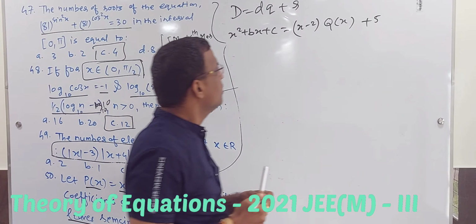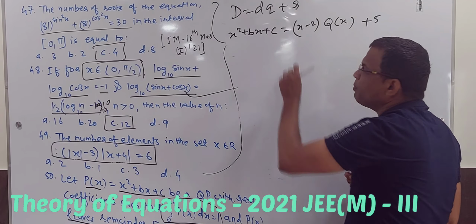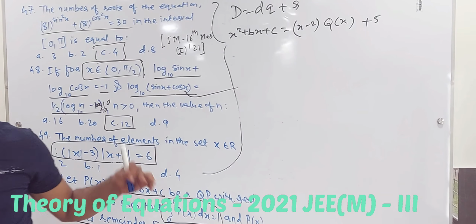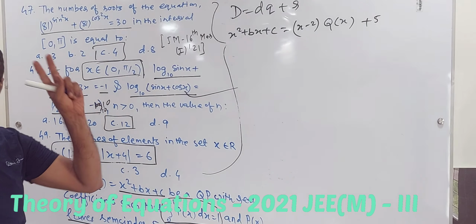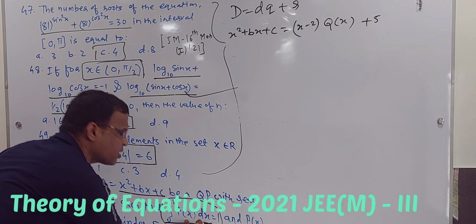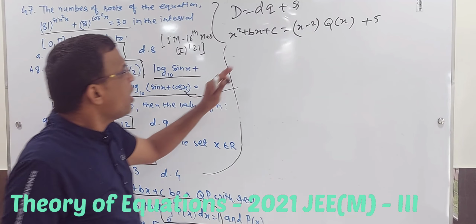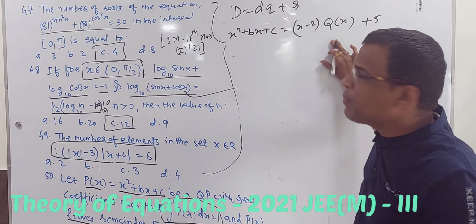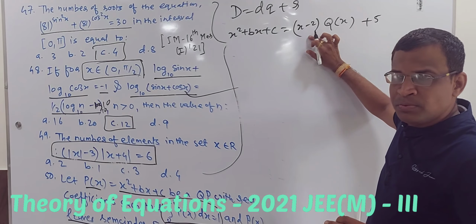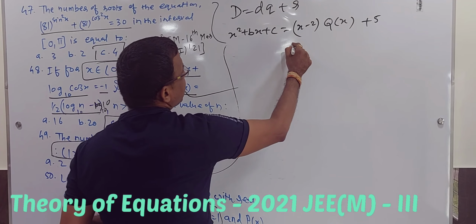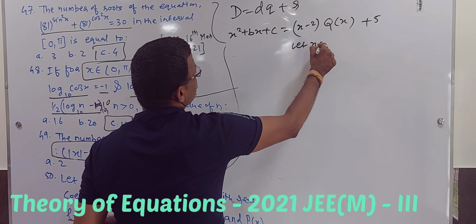Smart work is basically to find out the values of b and c. For that, put different values of x. Here only two unknowns are there, b and c, and another condition is also known to me, so I can use this condition also. The best approach, since I don't know q of x, is to make it 0. If you make it 0, then it will be easier. So in order to make it 0, I will take x is equal to 2.